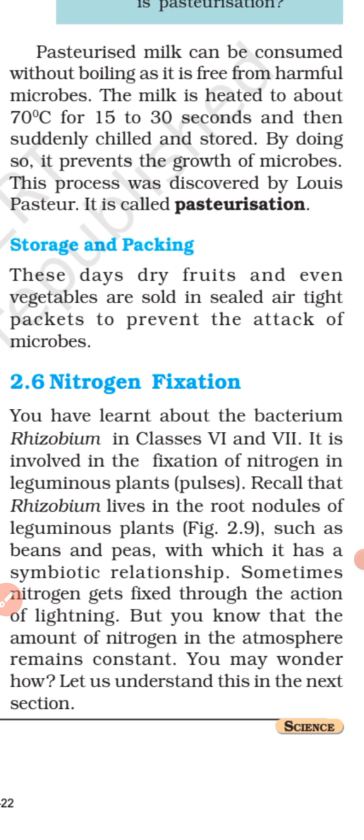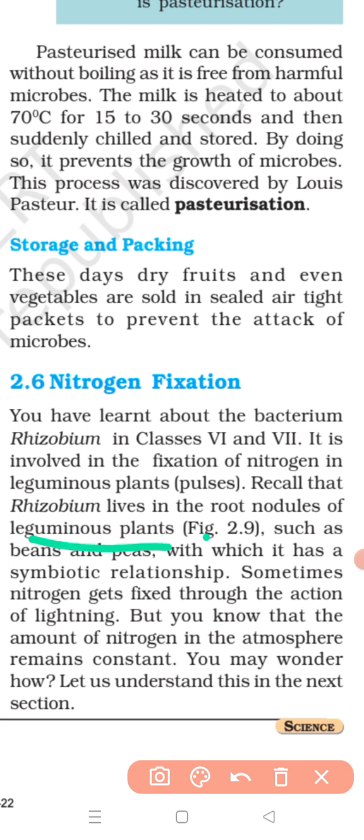Some methods are there. The first one is by certain nitrogen fixing bacteria like rhizobium bacteria, which is present in the root nodules of leguminous plants like beans, peas, and pulses.